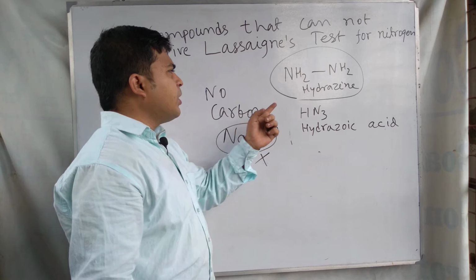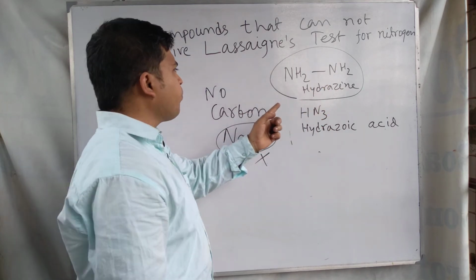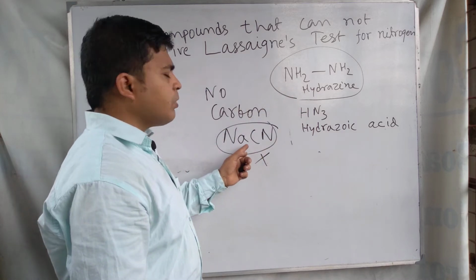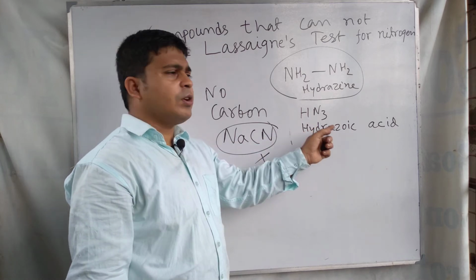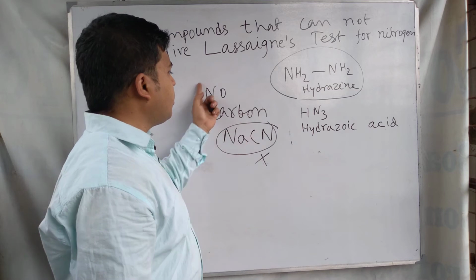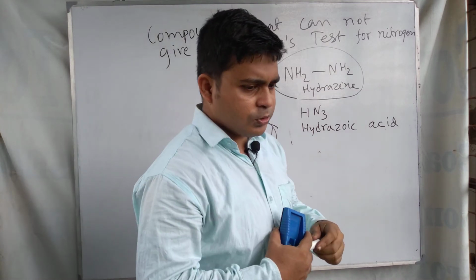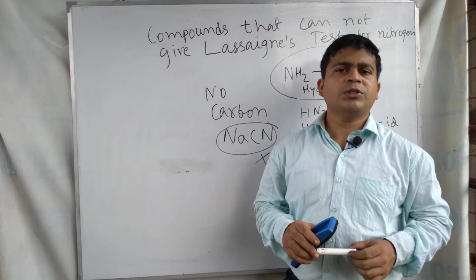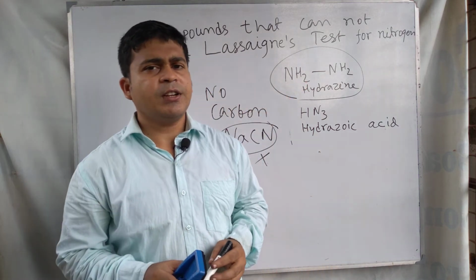So when it is heated with sodium metal to form the sodium extract, this compound cannot form sodium cyanide, and in the case of hydrazoic acid the same problem occurs. Here also no carbon is present, and due to the absence of carbon, this compound cannot form sodium cyanide in the first step of the Lassaigne test.